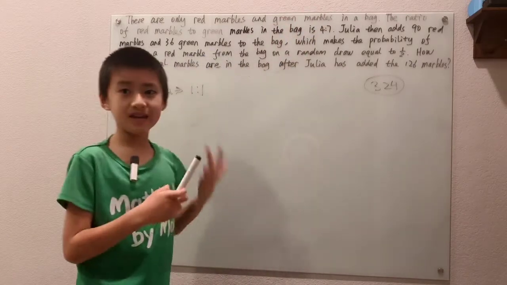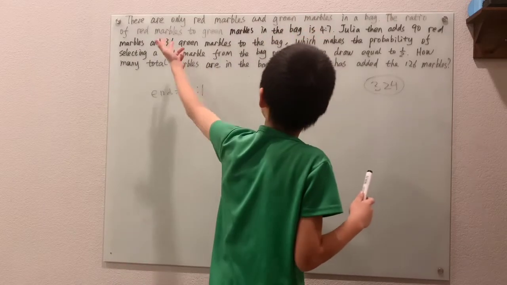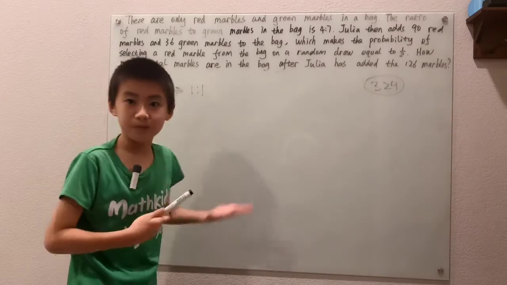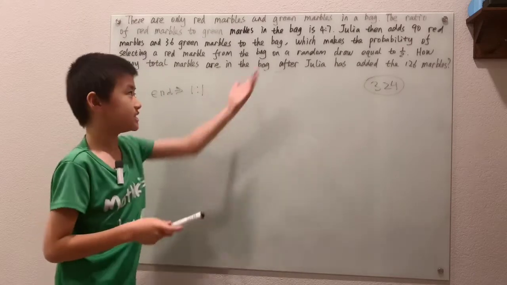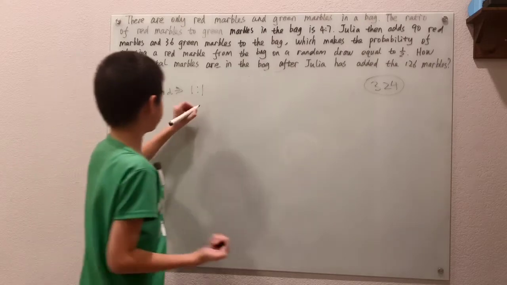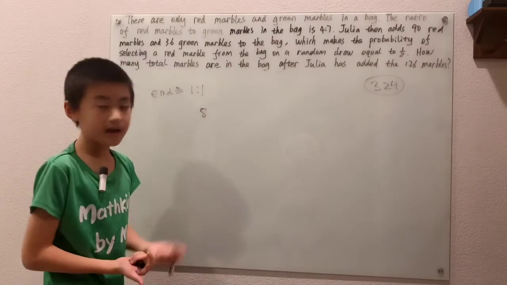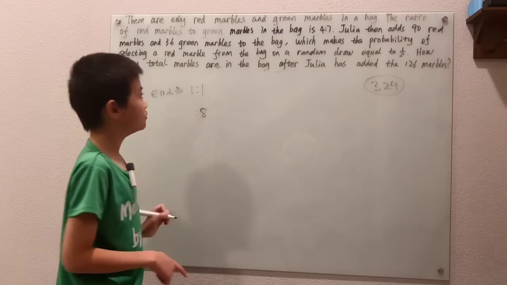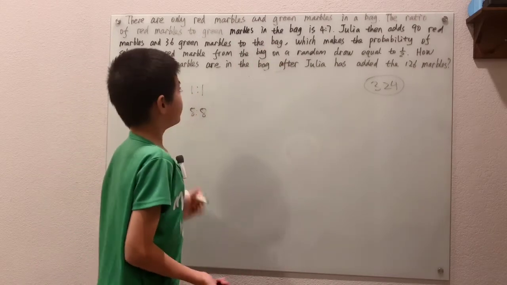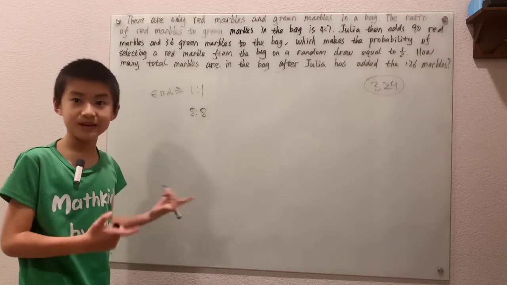What I'm saying is, if you start with 7 parts green marbles and you add 36 marbles, it can't possibly stay 7 parts green, meaning it has to be at least 8 parts green, which means, because the ratio is 1 to 1, red also has to be 8 parts.